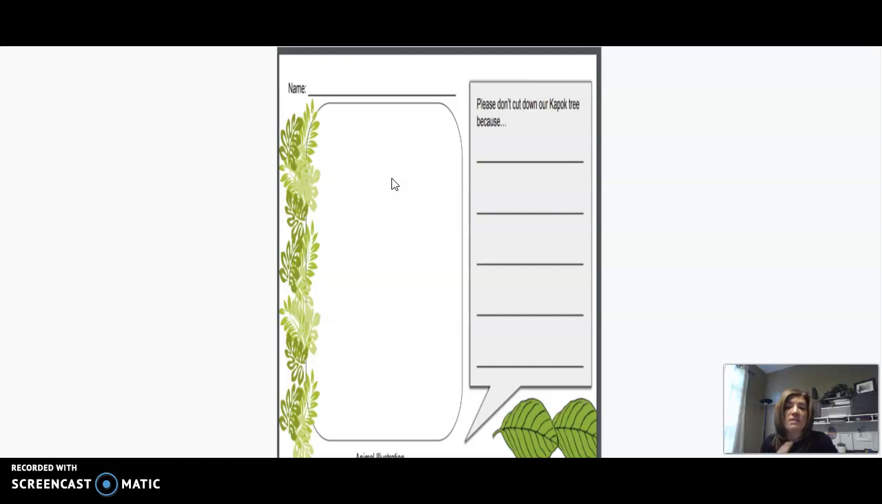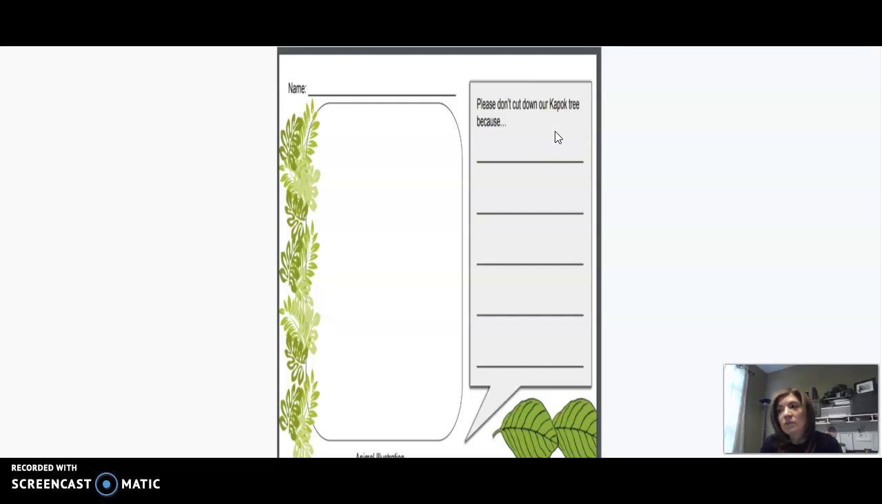So if you are pretending that you are a jaguar, you would draw a jaguar here. And you would want to color it, and you want to include details, and you want to have a nice label there for me so I know that you are a jaguar. And then over here, you are going to use words. Now, we know that jaguars really don't talk, but again, we are pretending what words would the jaguar say to convince the man not to cut the tree down.